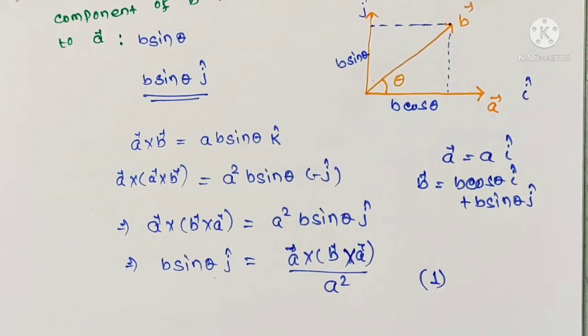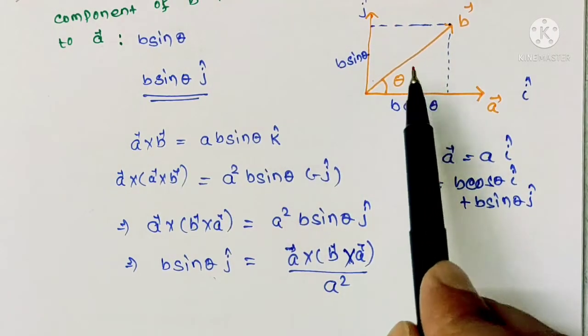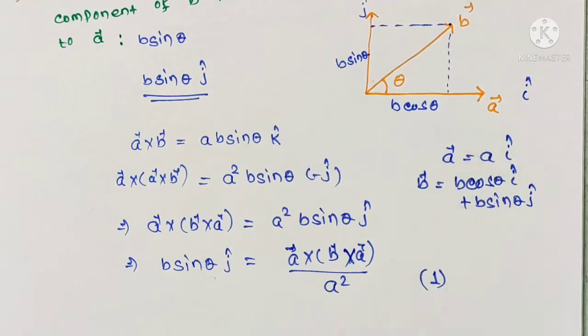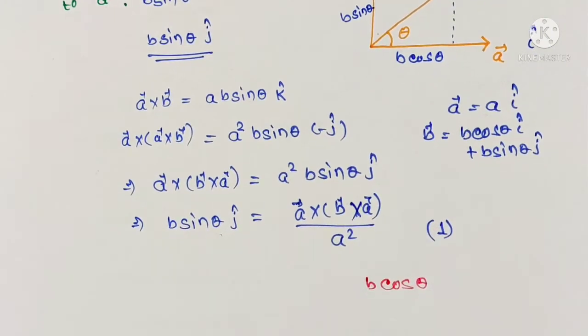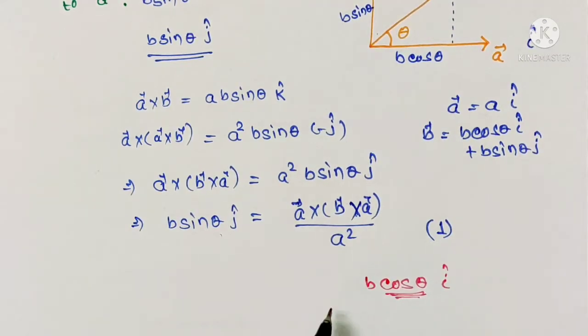Similarly, the component of B parallel to A vector will be B cos theta, and if we try to express this component in vector form, that will be B cos theta I cap. And we know this cos theta can be found only through dot product. So A dot B will be AB cos theta.